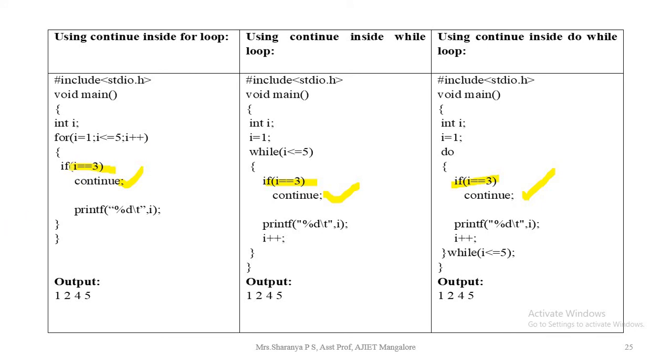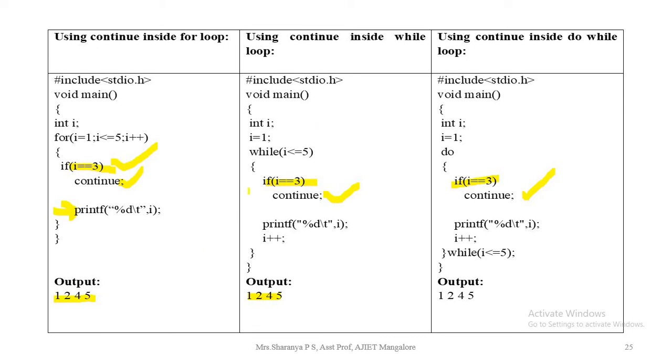If 3 is equal to 3, yes, the condition is true, so it will not execute the printf statement. That's why we will not get the 3 value. The i value is incremented and it proceeds with the next set of code. So we are getting the output as 1, 2, 4, 5.